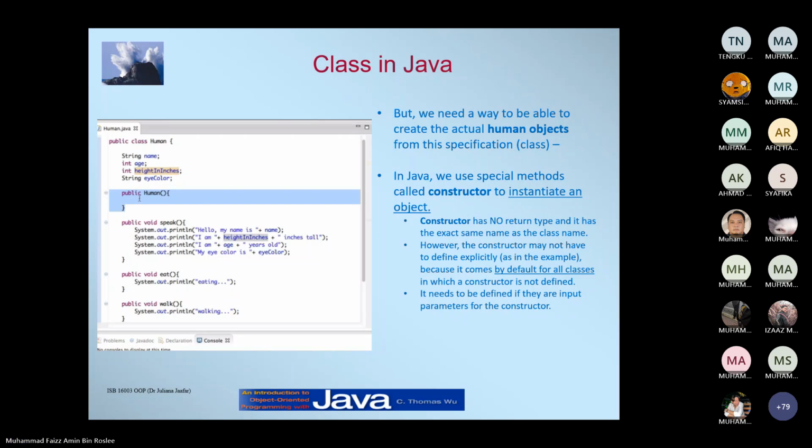Now, class in Java. I guess you already know, since we already did the lab 1 exercise, we have the basic class. Then this is the attribute that we were talking about earlier, the attribute of the class. Then you have all the methods. So you have a Human class. In Human, they have attributes, for example name, age, height and eye color.